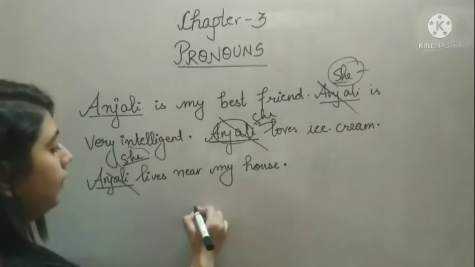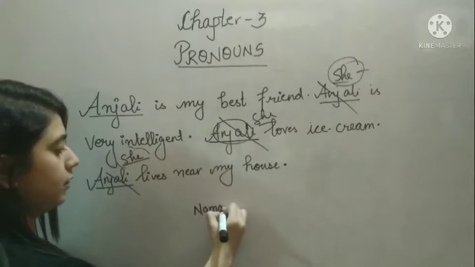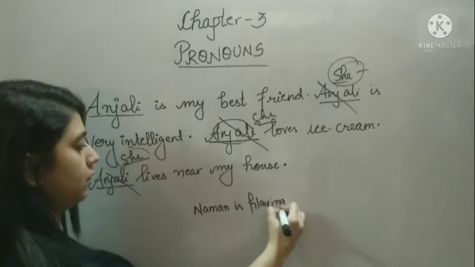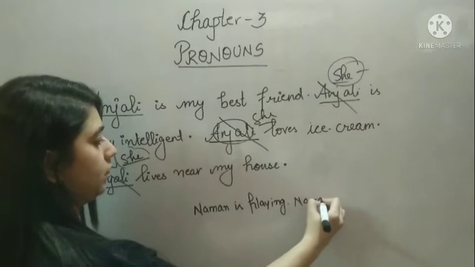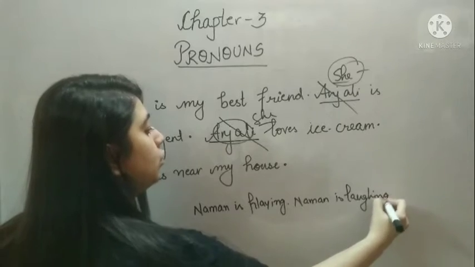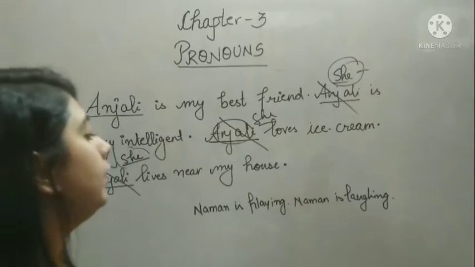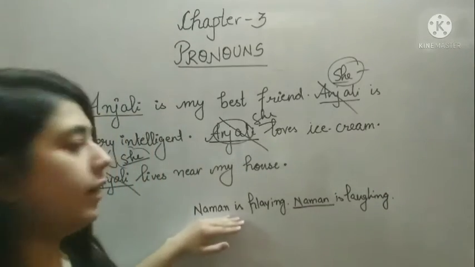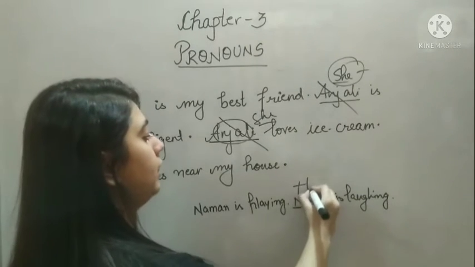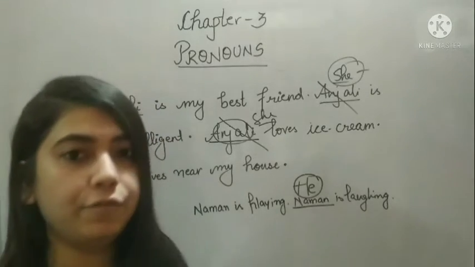For example, Naman is playing. Naman is laughing. So instead of using Naman twice, what I can do is, here I have already taken the name Naman. So here I can write he is laughing.